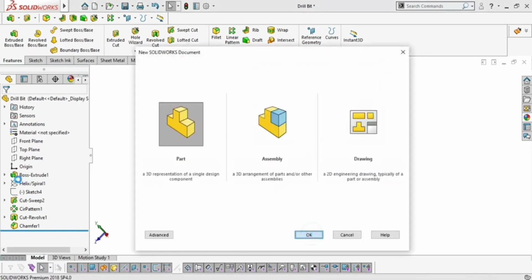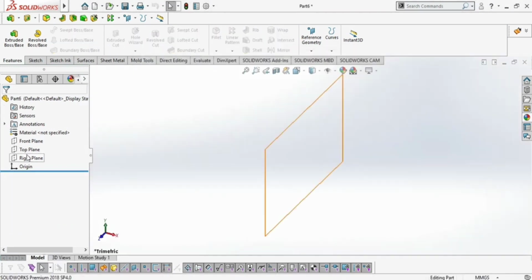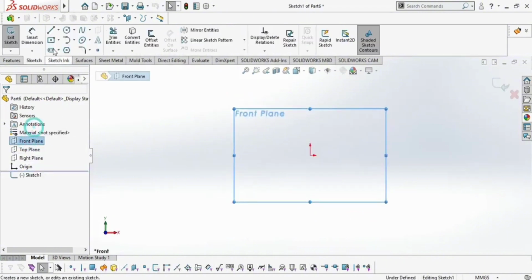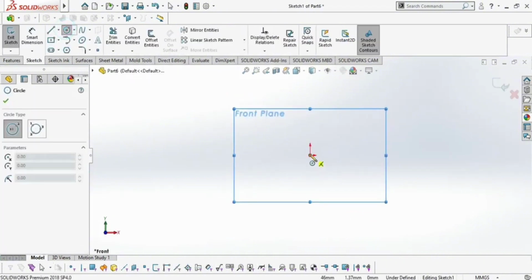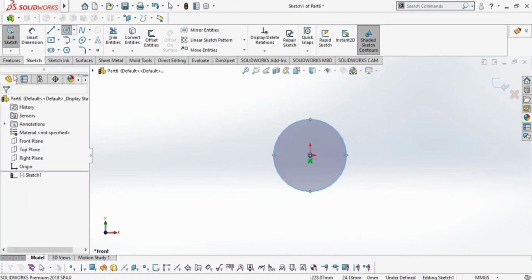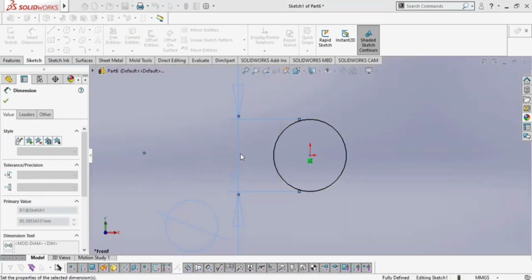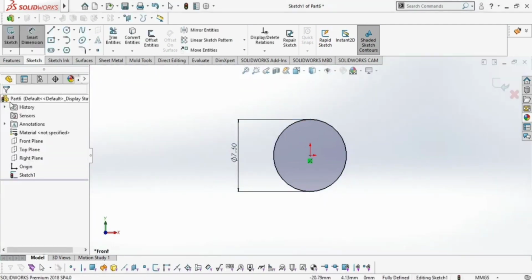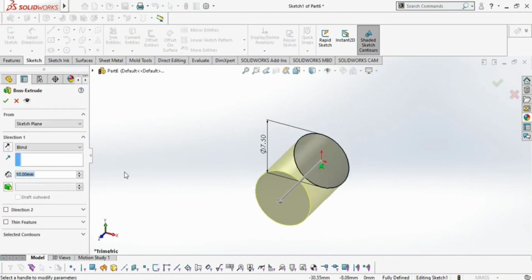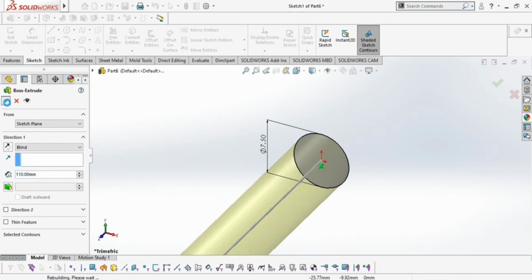Click part, click OK. Then go to the front plane, sketch. First we have to draw a circle. Choose smart dimensions. Give the dimension 7.5. Click OK. Now go to the extrude boss base. Give the total dimension of around 110. Click OK.